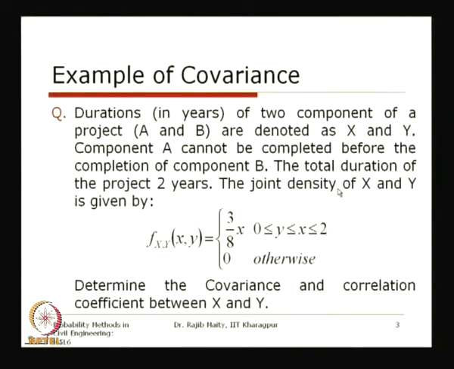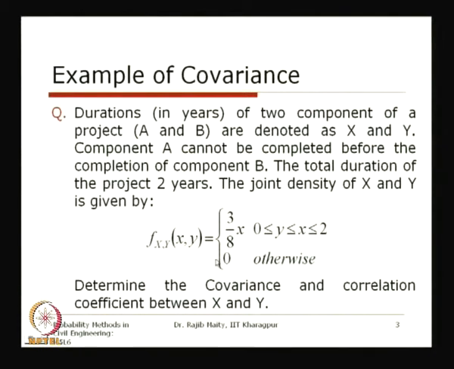The joint density is assumed to be f(x,y) = 3/8 x, where y ranges from 0 to x, and x ranges from y to 2, so that the total is less than 2 years and y is less than x, and otherwise it is 0.